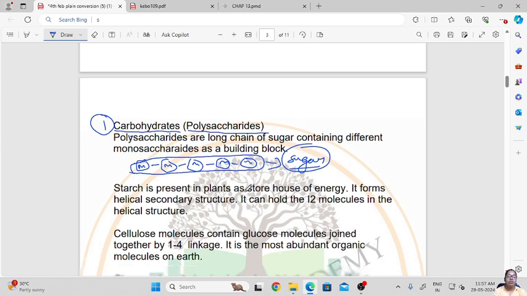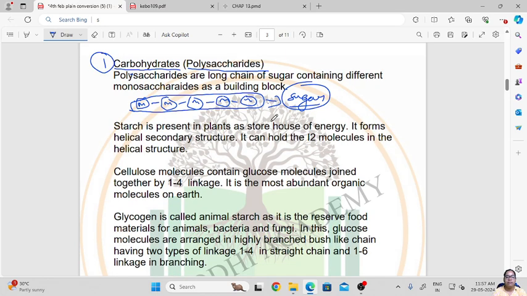Starch is present in plants as a storehouse of energy. We know that starch is a product of photosynthesis, which is stored in the plant as the source of energy. It forms a helical secondary structure, and it can hold up to 12 molecules in the helical structure.